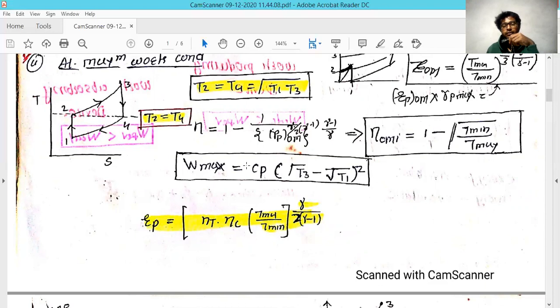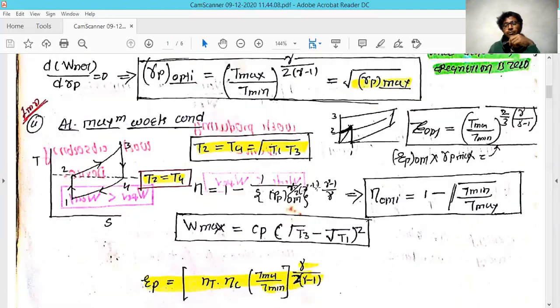And in this condition, if you want to find out the efficiency of this cycle, it is nothing but 1 minus under root of T minimum divided by T maximum. Here you have to remember that this is related to the Carnot efficiency, and it's similar to Carnot efficiency because the upper temperature is maximum and the lower temperature is minimum. The only difference is that you have to take both in square root form. And the below formula I will explain afterward.